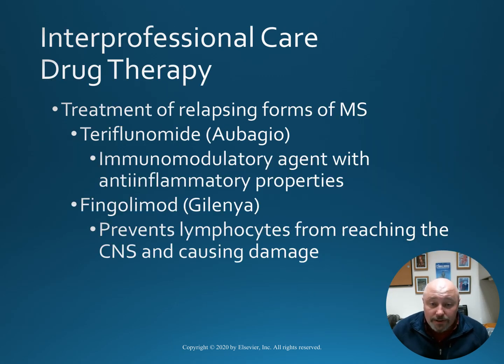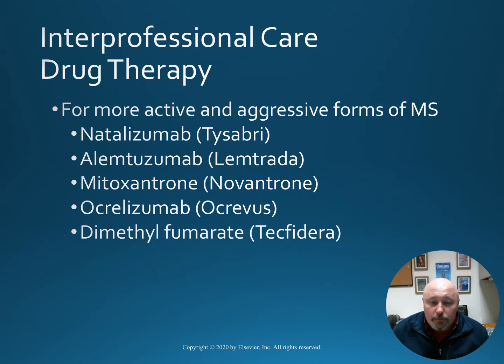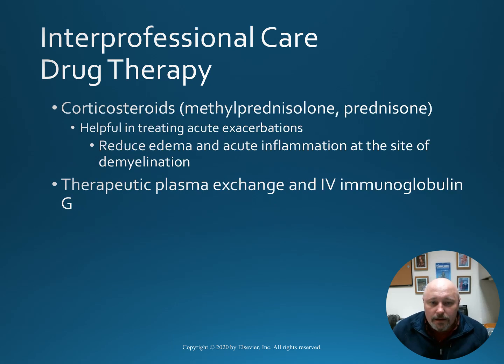The treatment of relapsing forms of multiple sclerosis are immunomodulatory agents with anti-inflammatory properties. Or you may have drugs that prevent lymphocytes from reaching the CNS and causing the damage. For more active and aggressive forms of multiple sclerosis, you may have drugs like Tysabri, Lemtrada, or Ocrevus. Corticosteroids such as prednisone may also be helpful in treating acute exacerbations. They work to reduce edema and the acute inflammation at the site of demyelination.